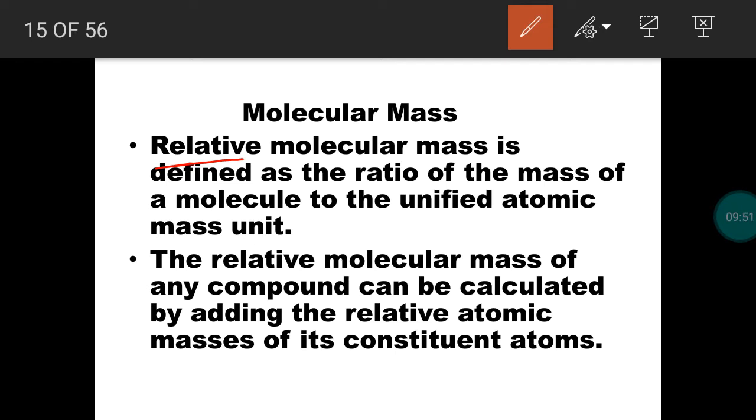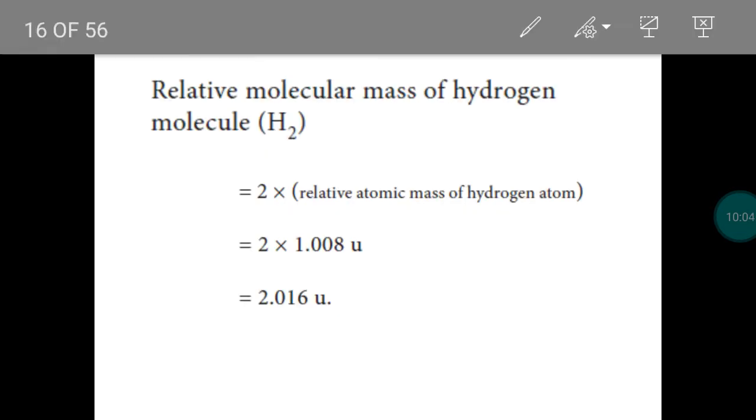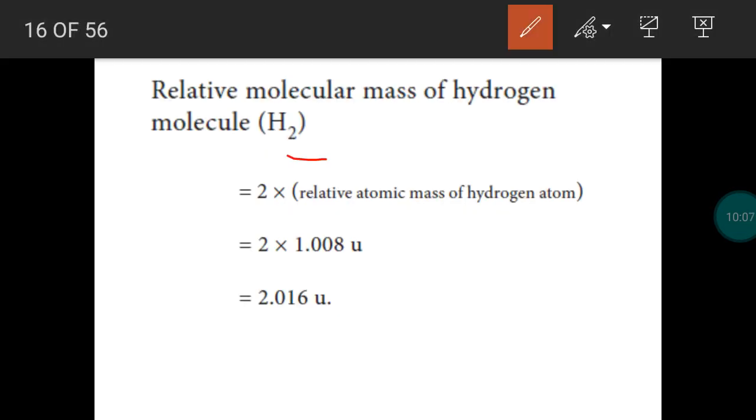How can we calculate relative molecular mass easily? For that, you just add the relative atomic mass of all the atoms in the molecule. You will get the relative molecular mass easily. Take hydrogen, the H2 molecule. How can we calculate the relative molecular mass of an H2 molecule? You just add the relative atomic mass of both hydrogen atoms. The relative atomic mass of one hydrogen is 1.008. We add the relative atomic mass of both hydrogen atoms. So we get the relative molecular mass of the H2 molecule as 2.016 unified atomic mass.